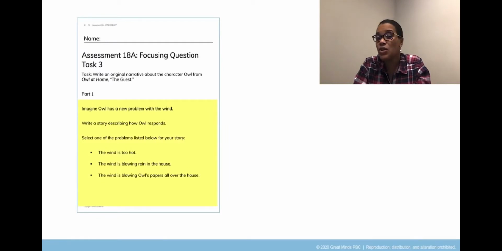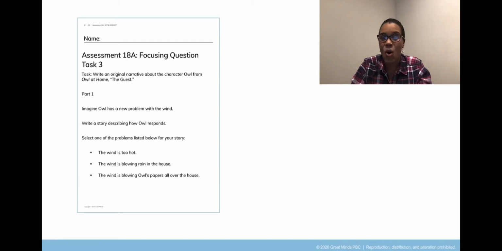Imagine Owl has a new problem with the wind. Write a story describing how Owl responds. Select one of the problems listed below for your story. The wind is too hot. The wind is blowing rain in the house. The wind is blowing Owl's papers all over the house.